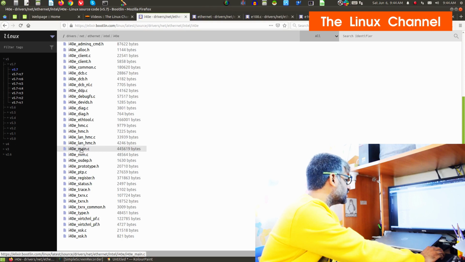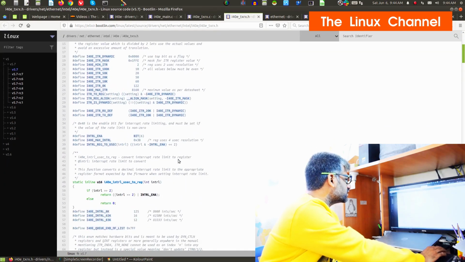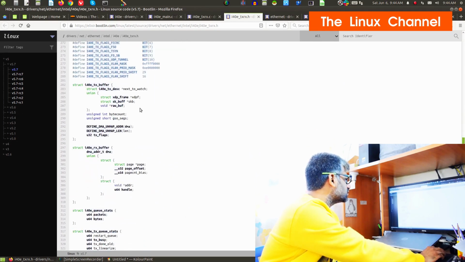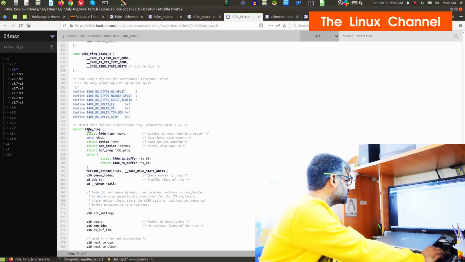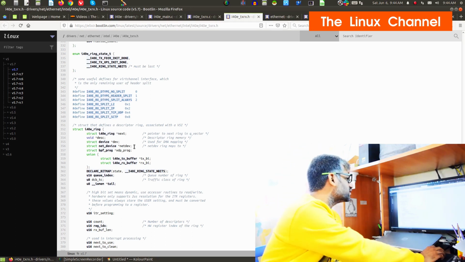I mean i40e, this is a 40 Gbps NIC card from Intel. You should be able to find some of these over here. See, txrx.c and txrx.h. If you go here, you have various data structures. Let's go to the header files. You should see i40e_tx_buffer, and there is a dedicated data structure i40e_ring. By the look of it, you know that it is sort of a part of a linked list. You can see there is this next item.